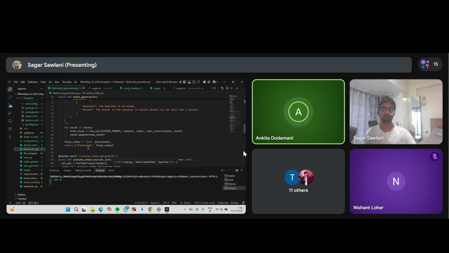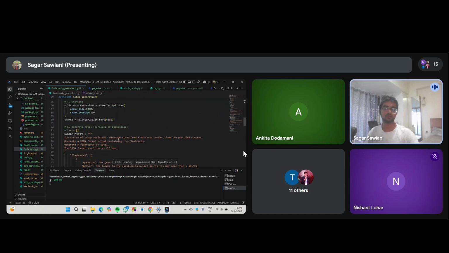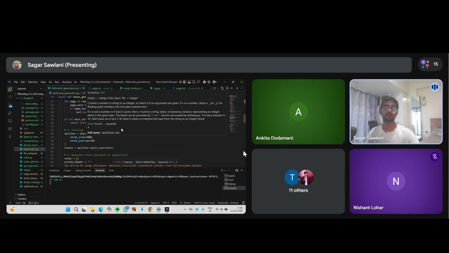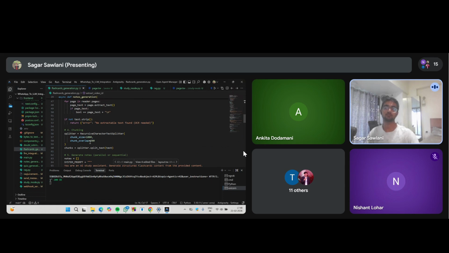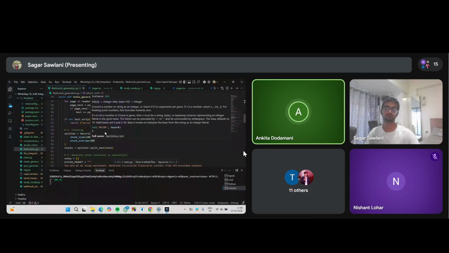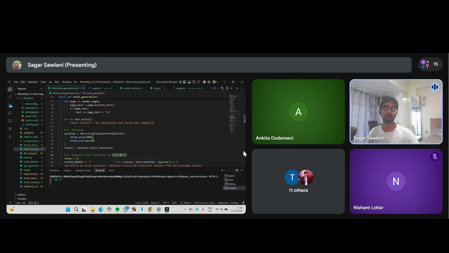got it. What chunk size are you using right now? We are using 1000 for flashcards and a chunk overlap of 200. As you can see, chunk size 1000 for flashcards and chunk overlap is 200. Okay.